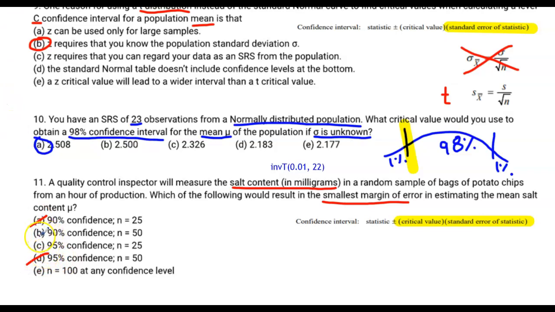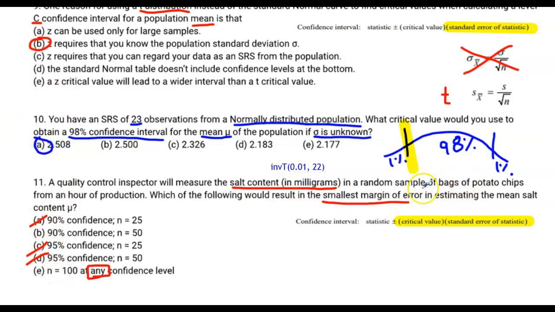And then between B and C, well, 90 versus 95%, we know that this one's going to be smaller. And then a larger sample size leads to a smaller margin of error as well. So both of these indicate smaller margin of error. Both of these indicate larger margin of error. So this one's out. The last one says n equals 100 at any confidence level. I'm always hesitant to say anything is correct when it's got that any in there. It's really trying to shoot the moon. But what we can do is we could try to calculate it out.